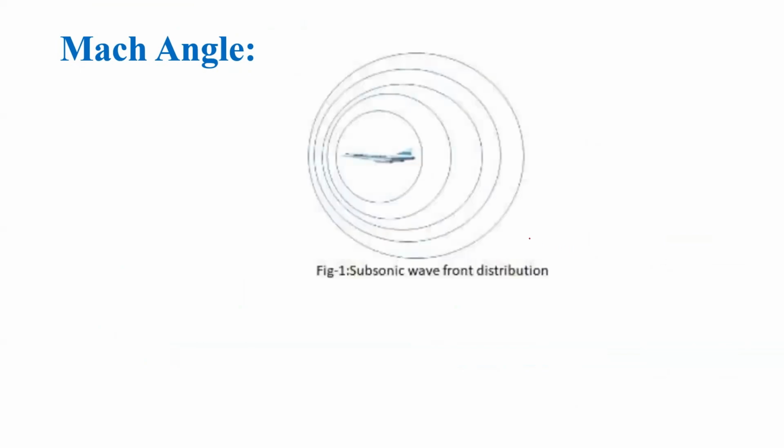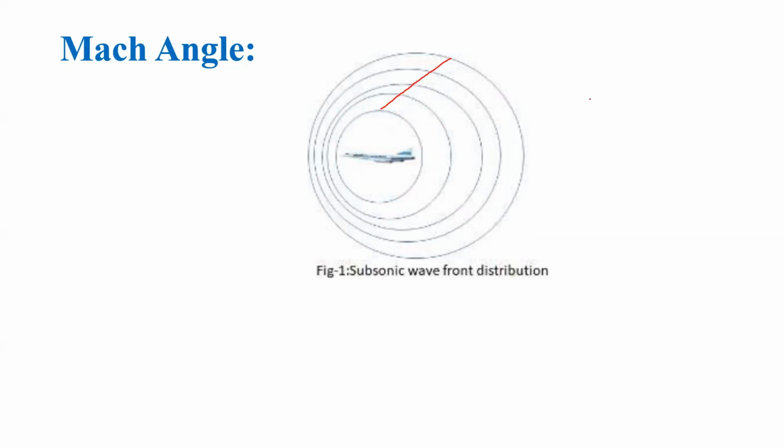Then the acoustic wavefronts coming out from that object look like concentric circles. These are wavefronts coming out from an object traveling with velocity less than the velocity of sound. The object remains inside these wavefronts because the velocity of sound is higher than the velocity of the object.